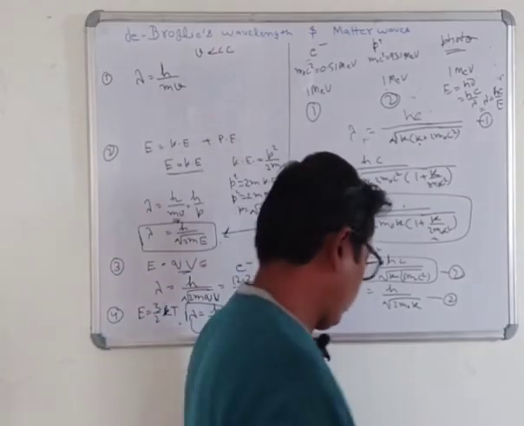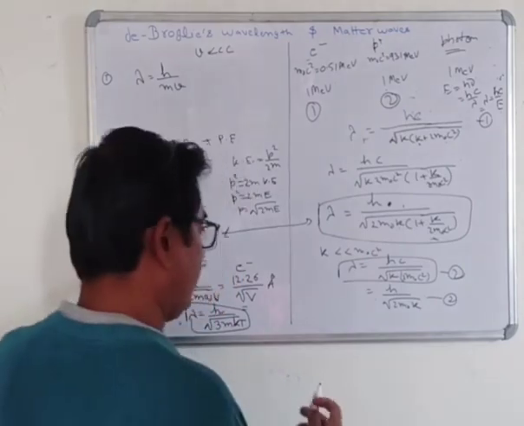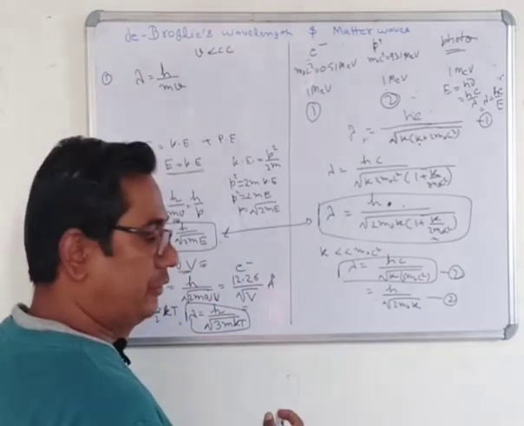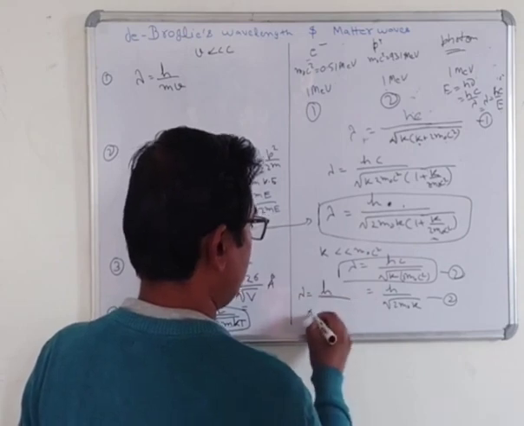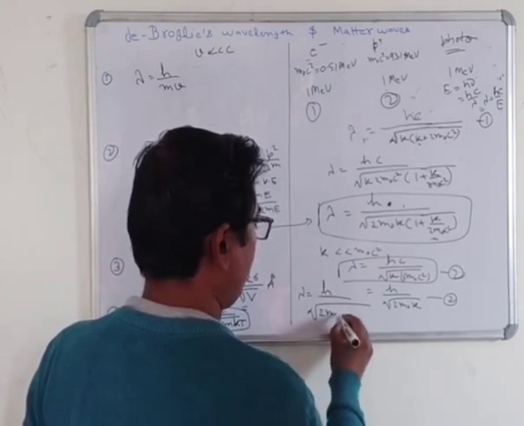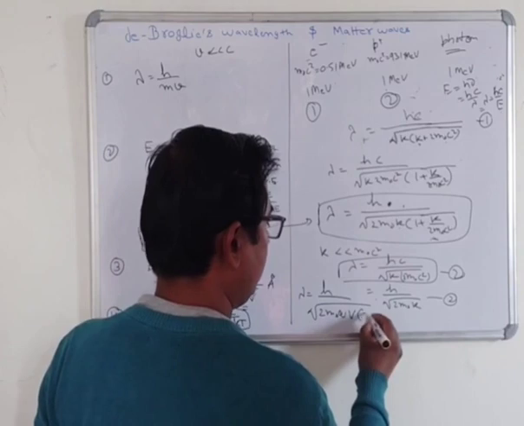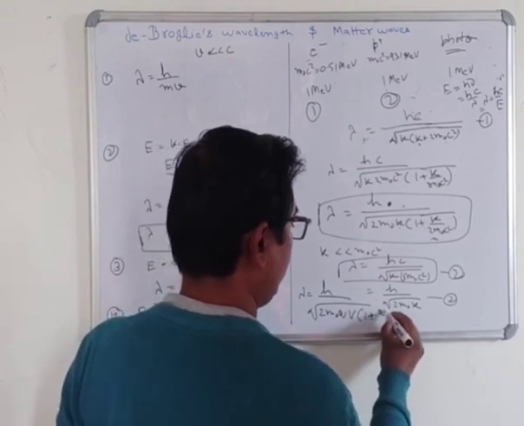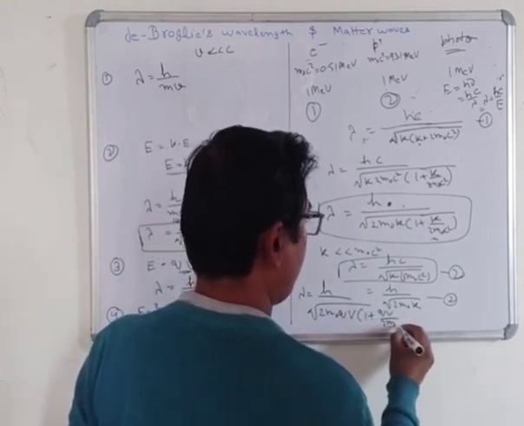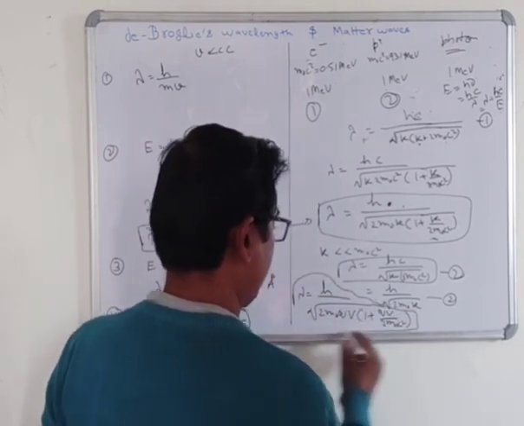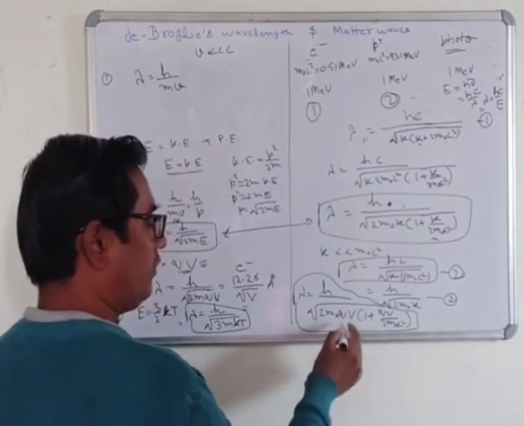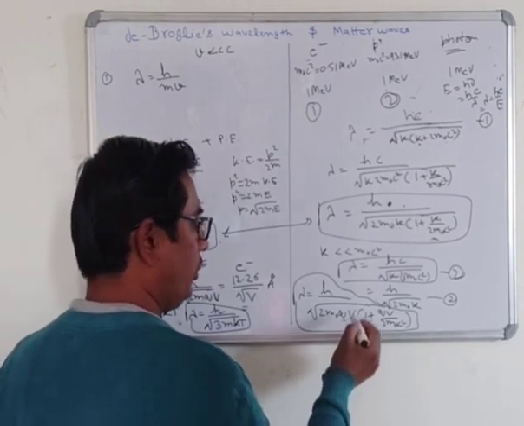And also suppose that the energy is given in this form. What will be the relativistic wavelength? Now you can write that λ = h/√(2m0·QV(1 + QV/(m0c²))), like that, when the energy is given as Q times V.